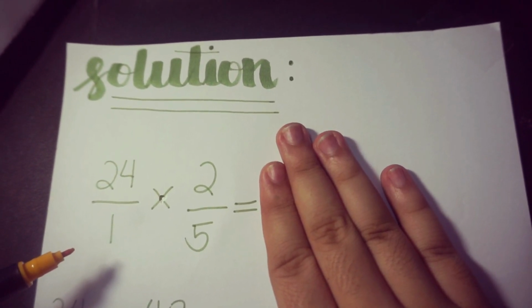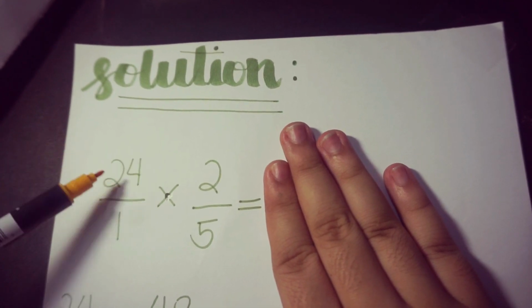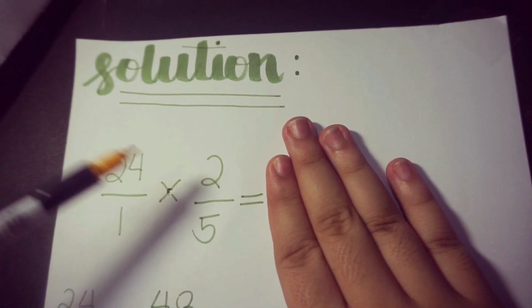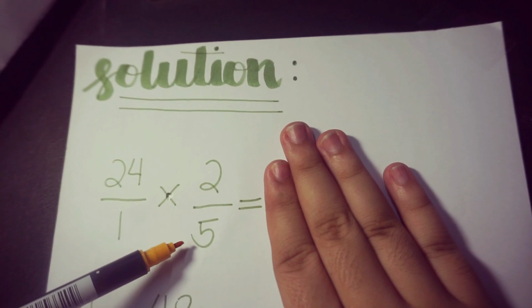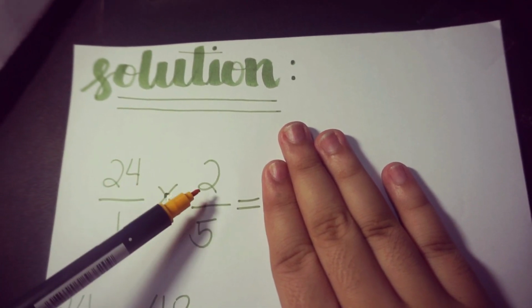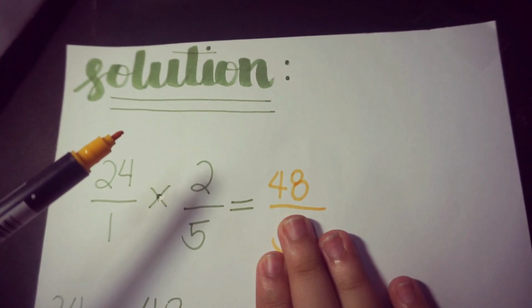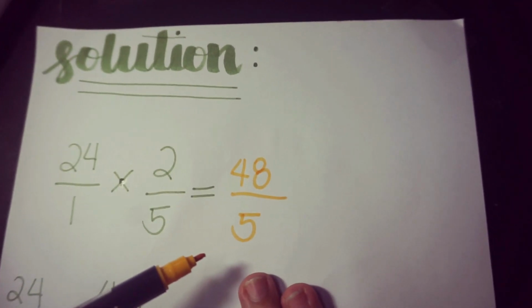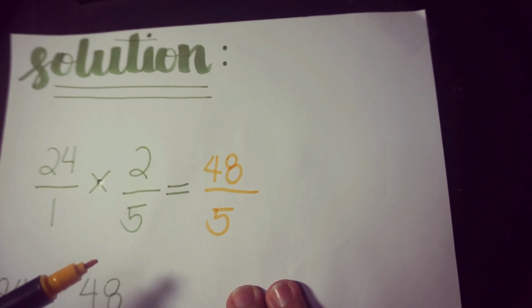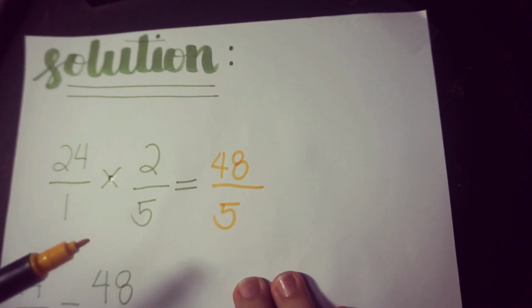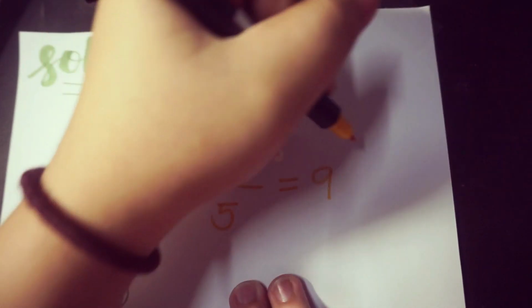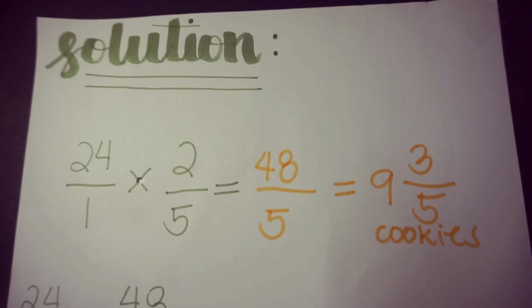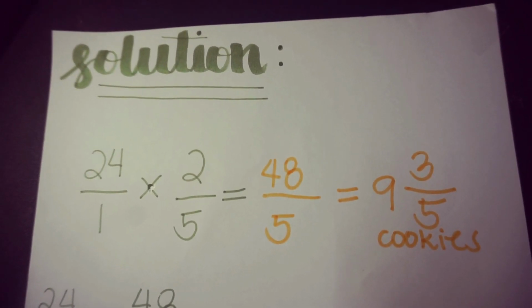When multiplying fractions, we multiply the numerator to the numerator and the denominator to the denominator. So 24 times 2 is equal to 48. 1 times 5 is equal to 5. So it's 48 over 5. Then we must convert it into a mixed number. So this becomes 9 and 3/5. So Jimin will receive 9 and 3/5 cookies.